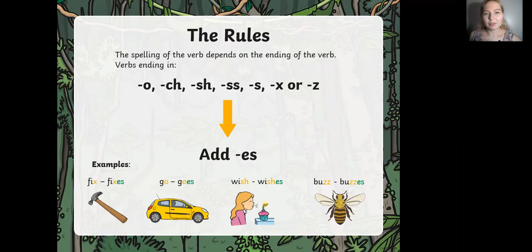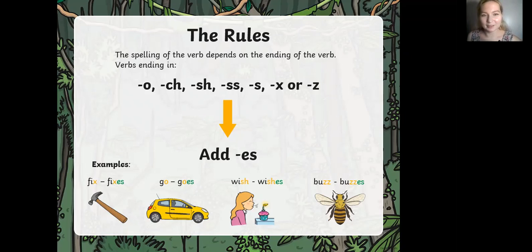Now, there are some exceptions as well. The spelling of the verb depends on the ending of the verb. Let's check this out. The third person singular of fix: the ending is x. That's why we put es, because it would be impossible to pronounce it like fixs. So she fixes.